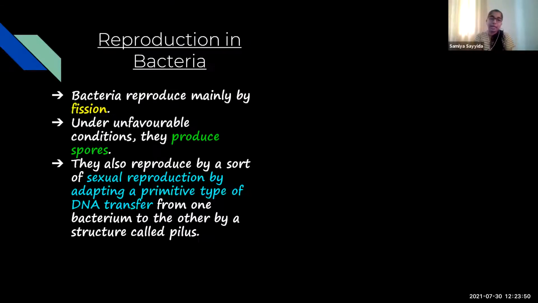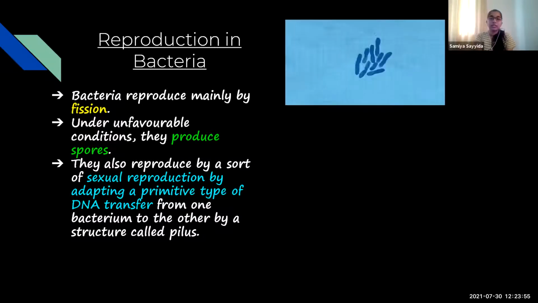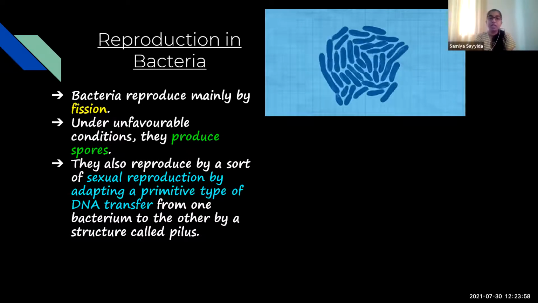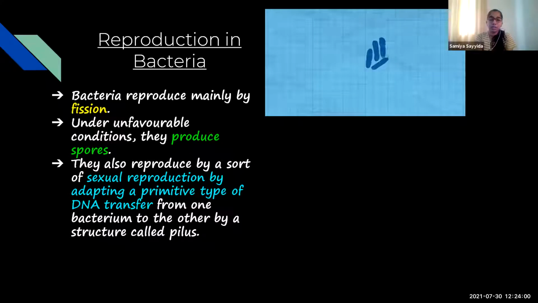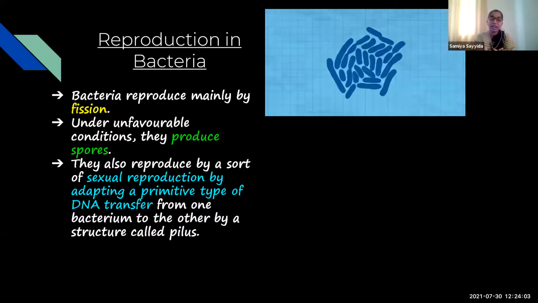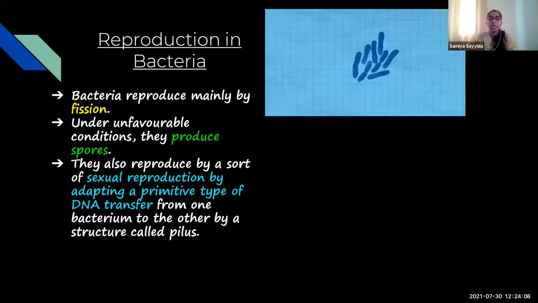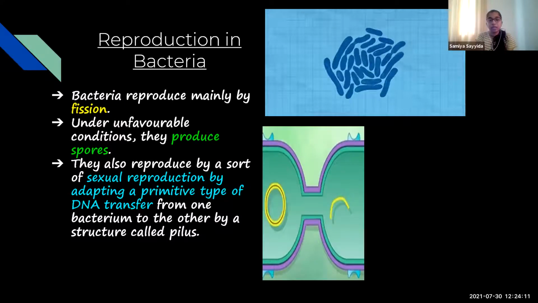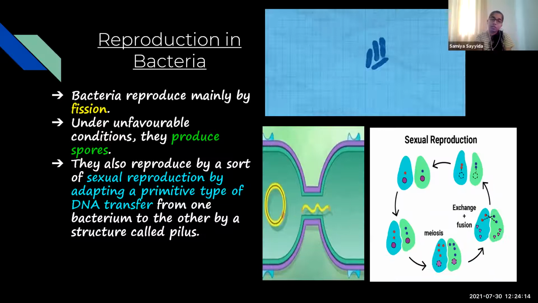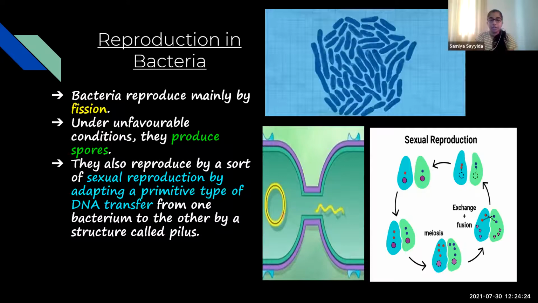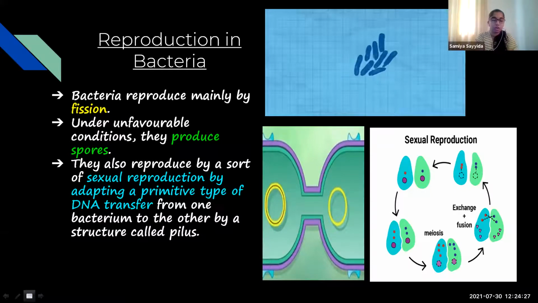Now, reproduction in bacteria. Bacteria reproduce mainly by fission, and this is just a representation of fission. Under favorable conditions, they reproduce by fission. Under unfavorable conditions, they reproduce by producing spores, and they also reproduce by a sort of sexual reproduction, adopting a primitive method of DNA transfer, like from one bacterium to another. The genetic material is transferred by conjugation, and this is with the help of a structure called pili.